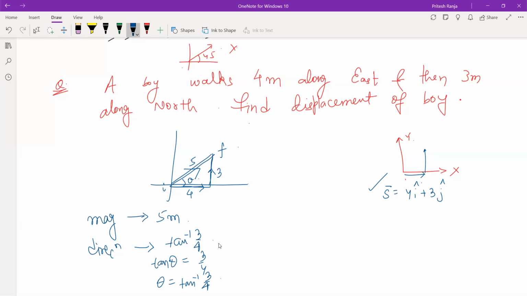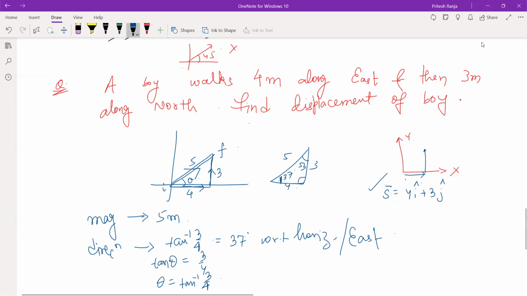Either you can say north of east, or this comes out to be 37 degree because I have told you all to remember this triangle with sides 3, 4, 5, and this angle is 37 and this is 53. Right? So you get to see that this is 37. So direction you can say 37 degree with respect to, either you can say horizontal or you can say with respect to east direction along north of east. Anything you can say, but it has to be specific.